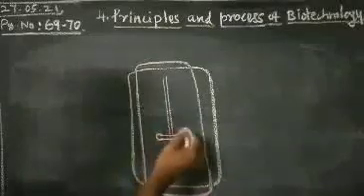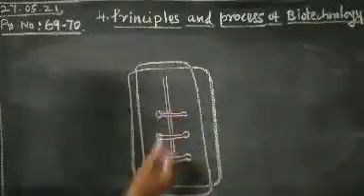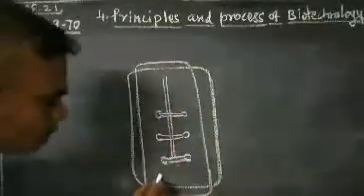This is nothing but agitation. It is used for agitation. Here there is a structure.